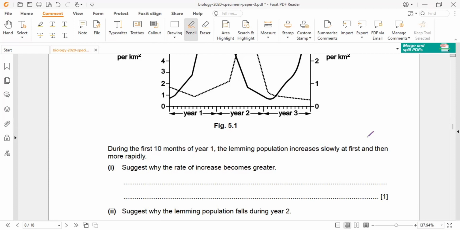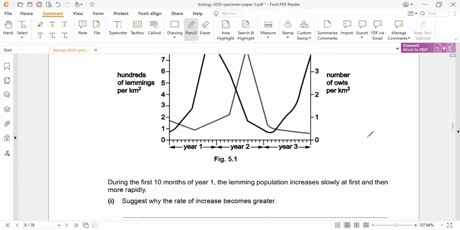We are asked to suggest why the rate of increase becomes great. Why does the rate of increase become greater? The rate of increase of the lemming population.